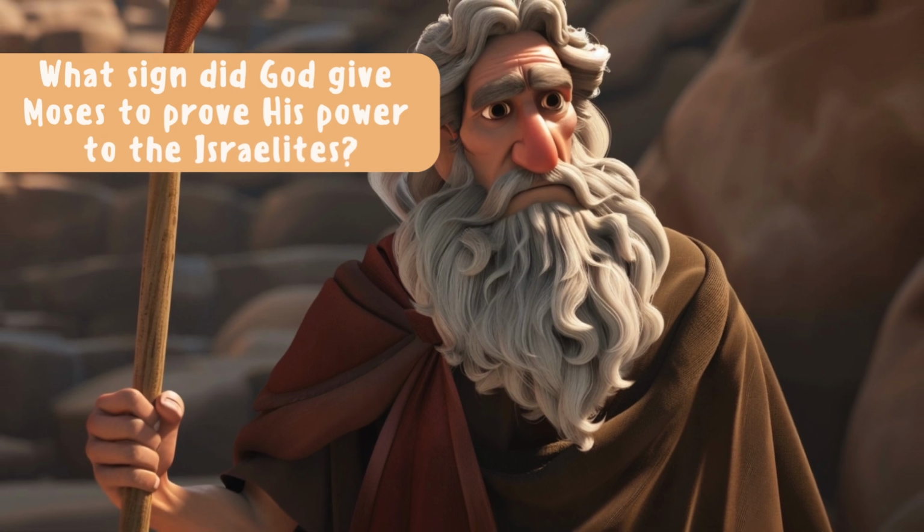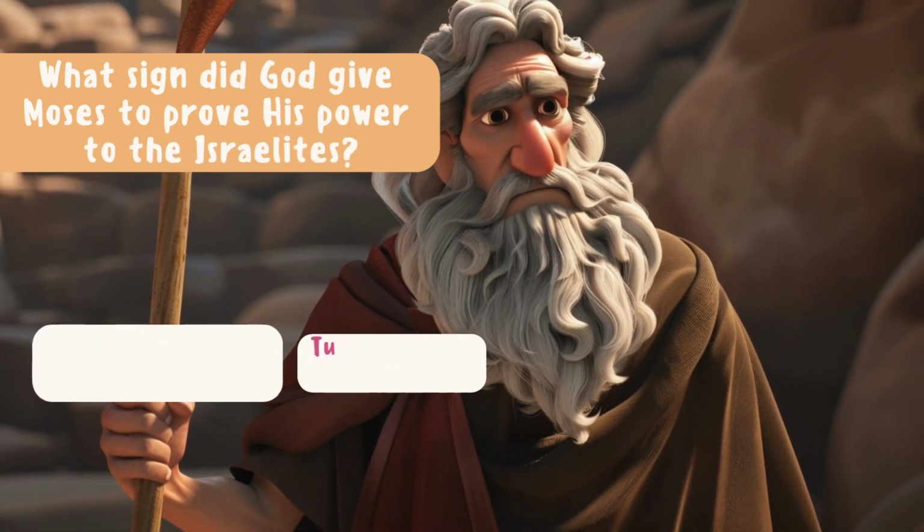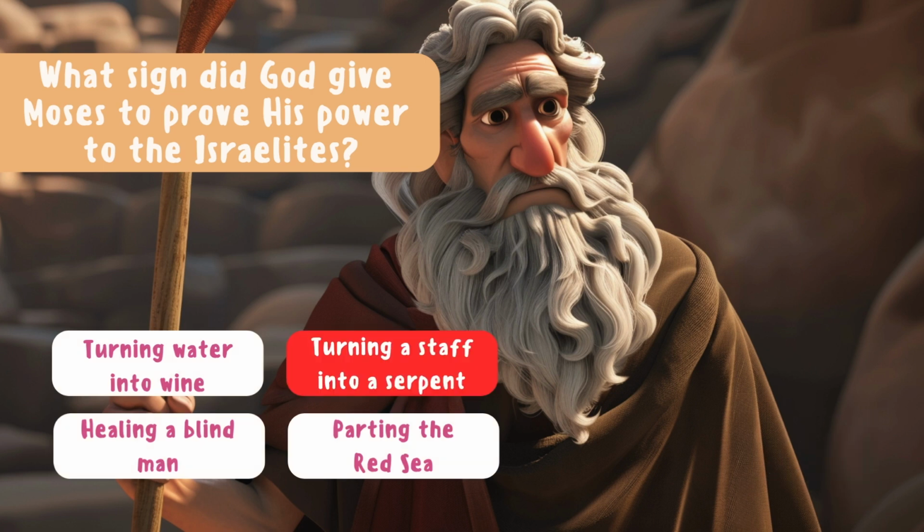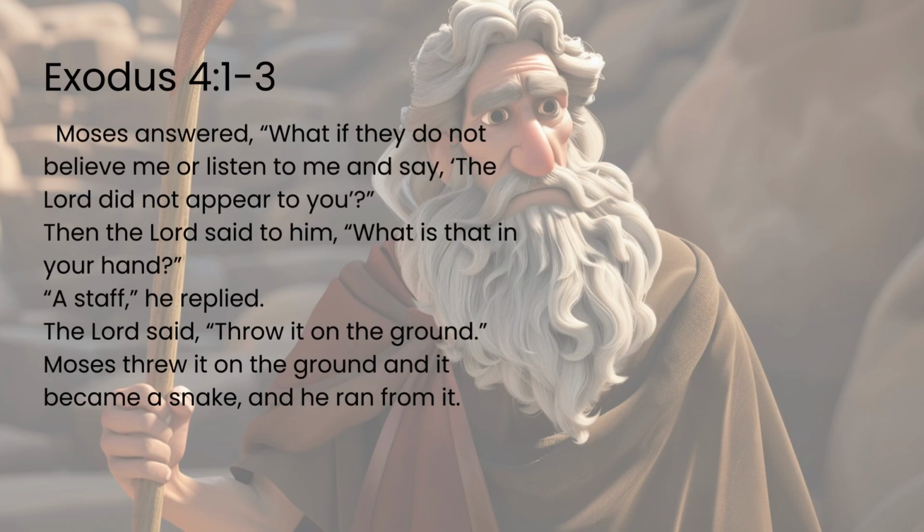What sign did God give Moses to prove his power to the Israelites? Turning water into wine, turning a staff into a serpent, healing a blind man, parting the Red Sea. Turning a staff into a serpent. Exodus 4:3. Moses answered, "What if they do not believe me or listen to me, and say, 'The Lord did not appear to you'?" Then the Lord said to him, "What is that in your hand?" "A staff," he replied. The Lord said, "Throw it on the ground." Moses threw it on the ground, and it became a snake, and he ran from it.